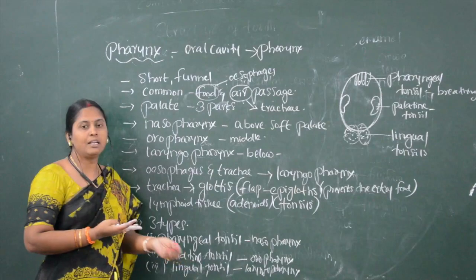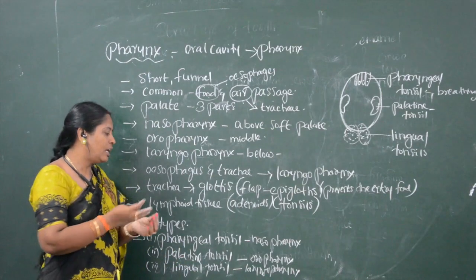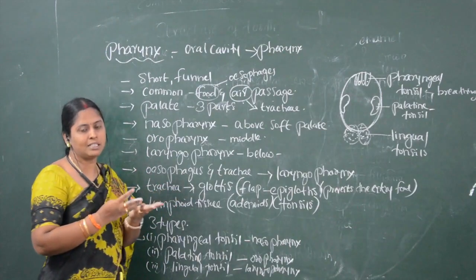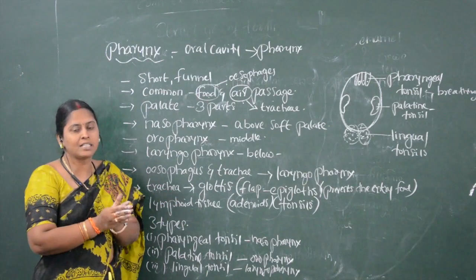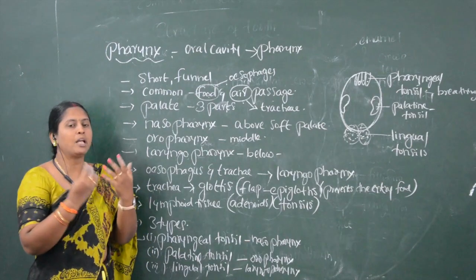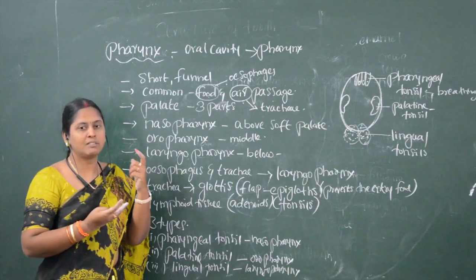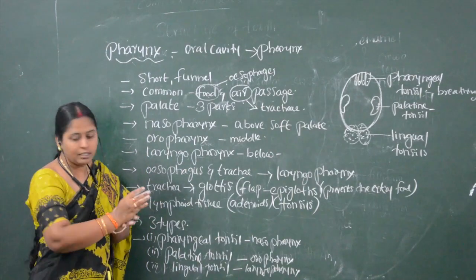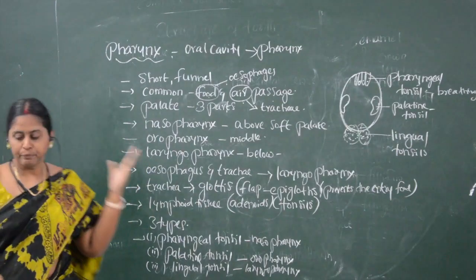The third one is the lingual tonsils, present below the soft palate, that is, in the laryngopharynx. If these swell, the child cannot speak or open the mouth properly, and it is very difficult to swallow food particles. So these are the parts present in a pharynx.